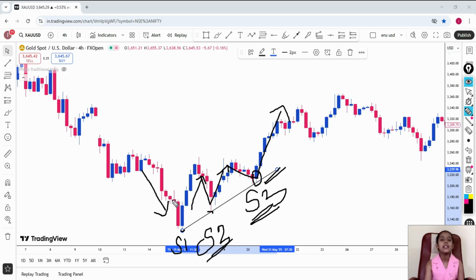Because see friends, the market is coming downside, touching our trend line, going upside. Coming downside, touching, going upside. Coming downside, touching and going upside. So friends, it is confirmed that our trend line support is working very perfectly.